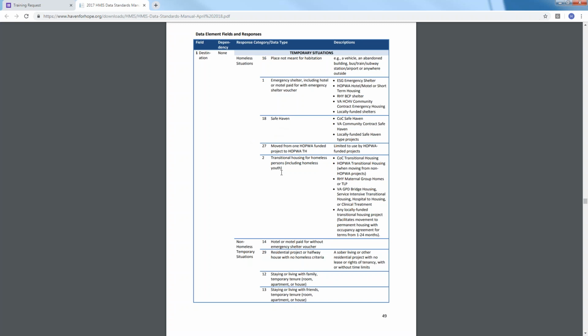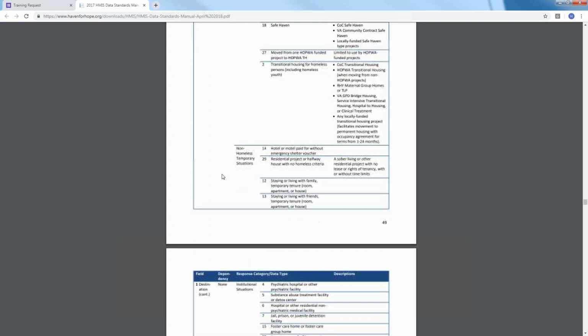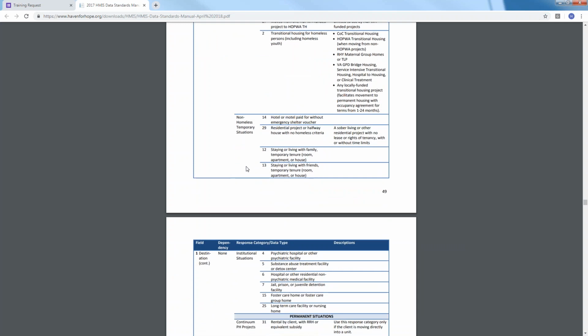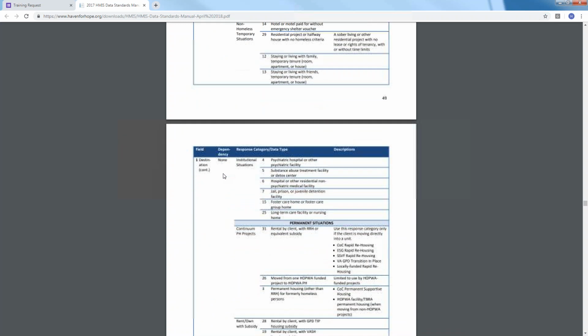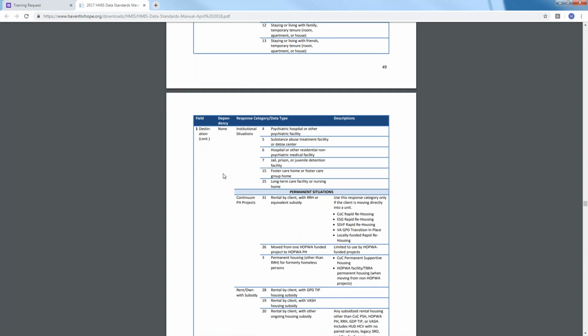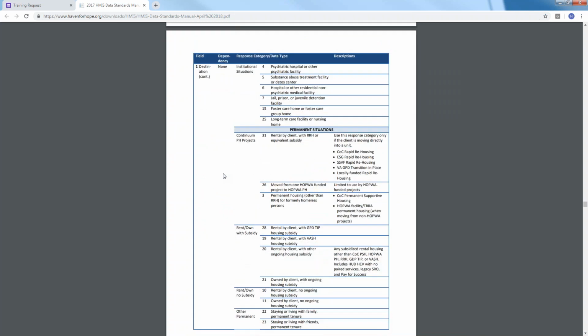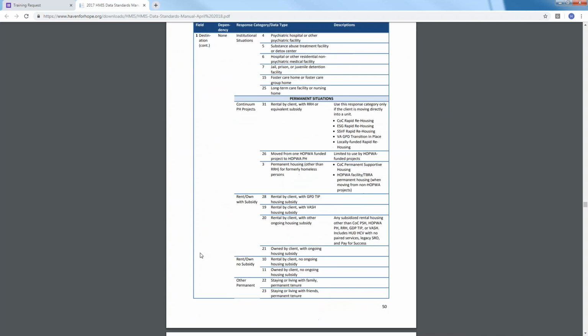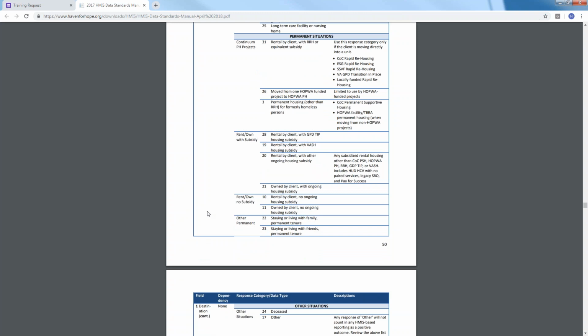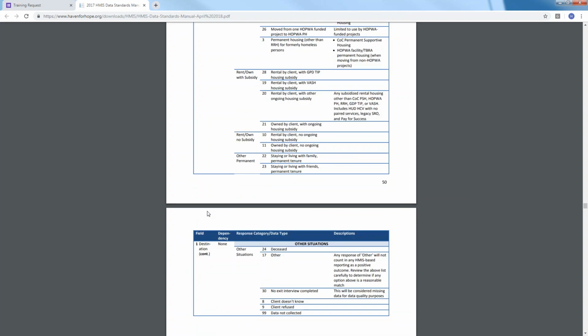And then there are some additional options, for example, transitional housing. There are some non-homeless situations, whether they're staying or living with friends, or staying or living with family. And it goes on to even show if they are moving into an apartment or a house that they are renting, even if they have some sort of housing subsidy to go along with it. Those are all covered here. So please keep in mind there's a lot of valuable information in the Data Standards Manual if you are ever not sure about a particular destination.